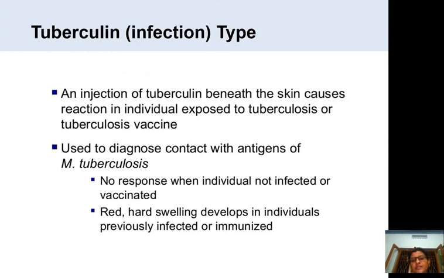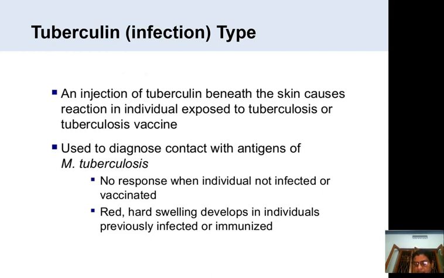So no response when the individual is not infected or vaccinated. If the tuberculin test comes negative, it means he is not vaccinated and also is not infected. And if it becomes red, hard swelling develops in individuals who are already infected with the tuberculosis disease or who are already immunized. In them, we can see this hypersensitivity reaction. This is a cell mediated or delayed cell mediated response of immunity.